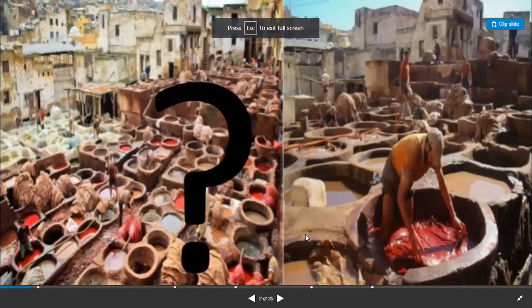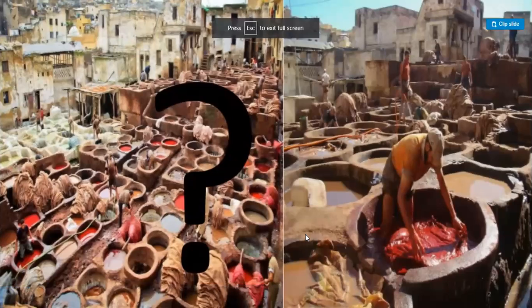So guys, this is the biggest question. So what is tanneries industry? Obviously, I think you got an idea when all of you see this picture.